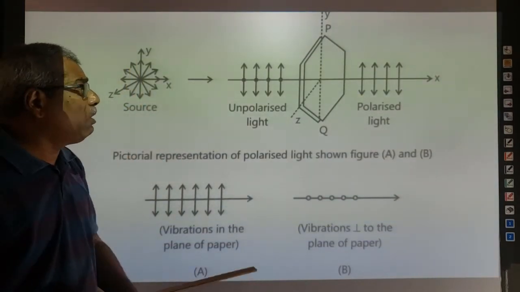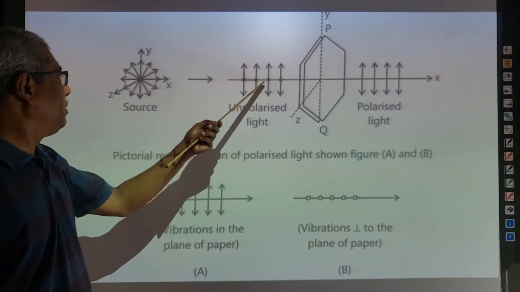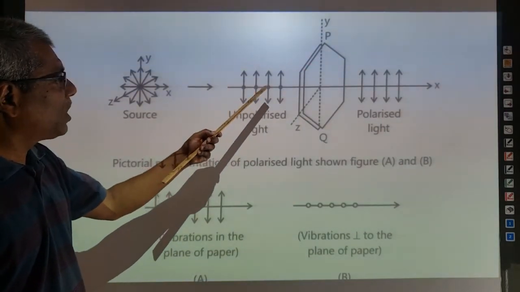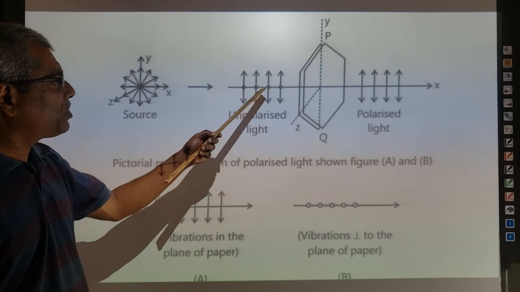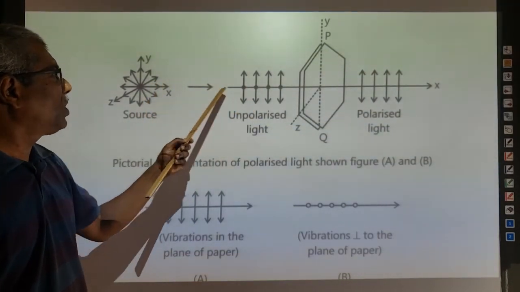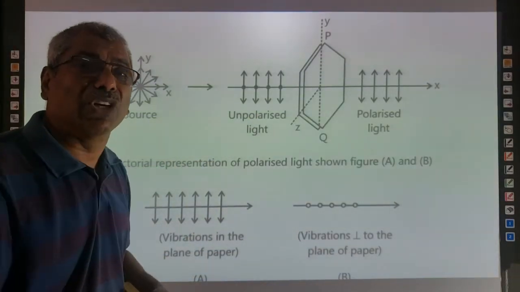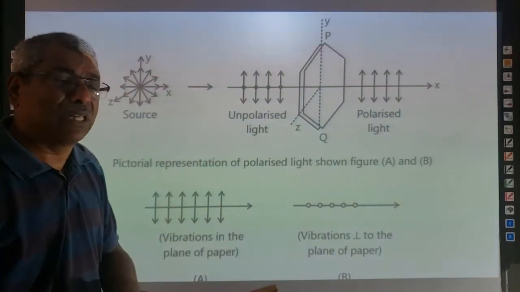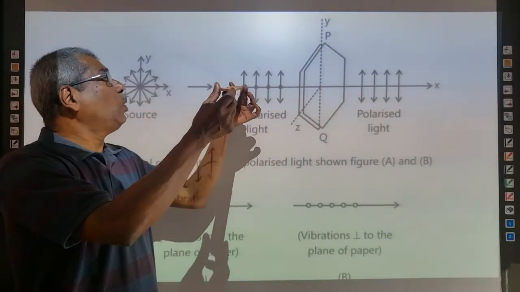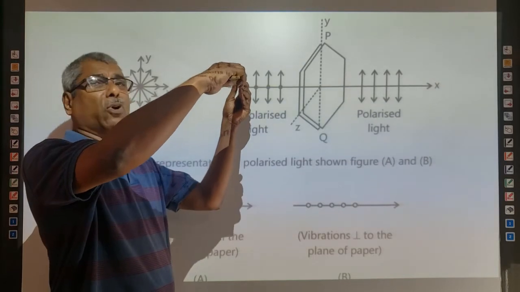The usual method, for the sake of explanation, is that unpolarized light is represented like this also. This condition is very simple. That means one polarization component of the electric field consists of two electric field components, both acting in two perpendicular planes, one in this plane and the other in a perpendicular plane.